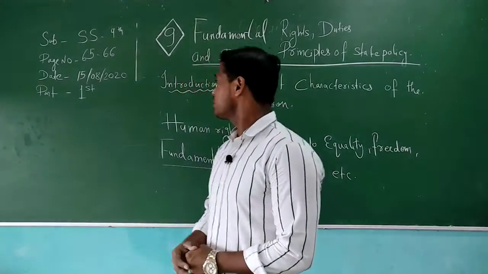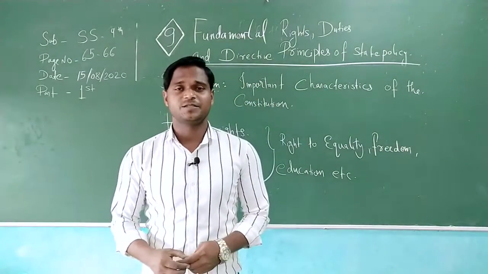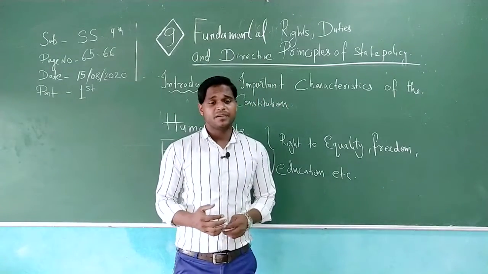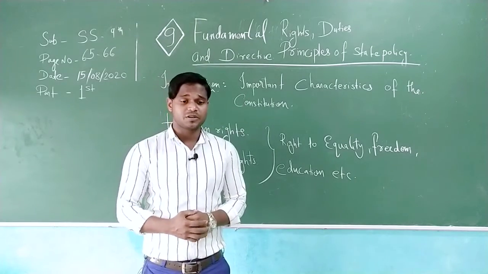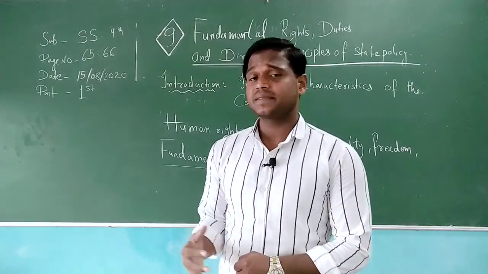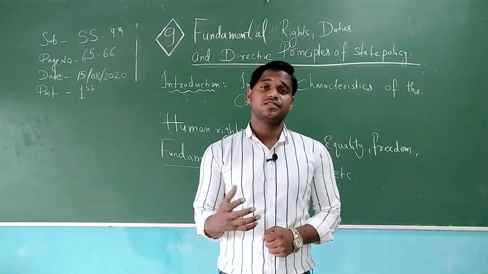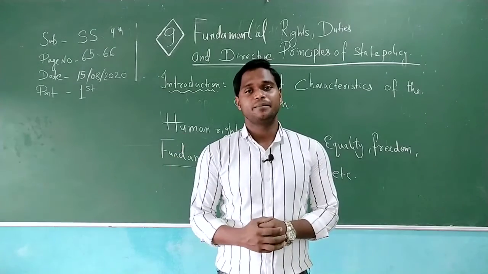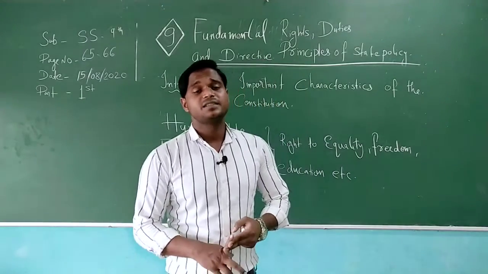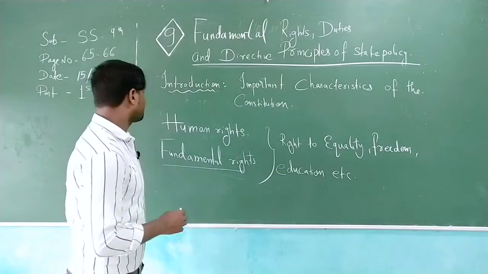Page number 65 you can see on the board, and 66, that is part 1 of the 9th standard English medium Social Science. The introduction says that in the previous chapter we studied the Indian Constitution, the preamble, its importance, the pillars of the preamble, salient features, specific characters and many more things. Today we'll study the important characteristics of the Constitution, which are written behind me on the display board, and also fundamental rights, fundamental duties, and directive principles. So on the first level, let's talk about human rights.